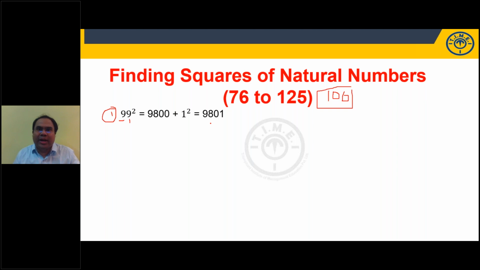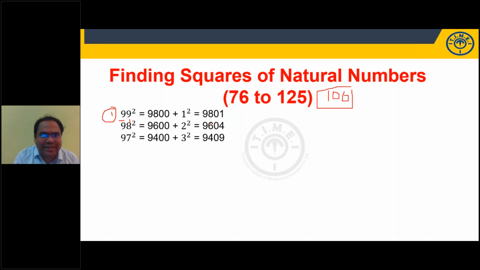Got the point? The base for 26 to 75 is 2500. I compare with 50, and more or less, I subtract or add from 2500. Here, the number itself is the base. I'll compare with 100: how much less, how much more? I'll subtract from the same number. 99 is 1 less than 100, so 99 minus 1, 9800, plus 1 square. 98 square is 2 less than 100. 98 minus 2, 9600, plus 2 square, 9604. 97 square. 3 less, 97 minus 3, 9400, plus 3 square, 9409.